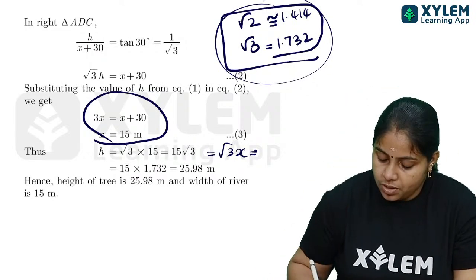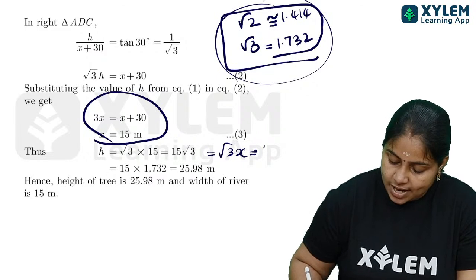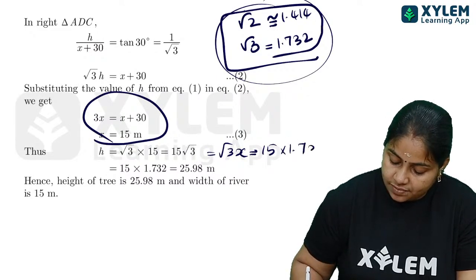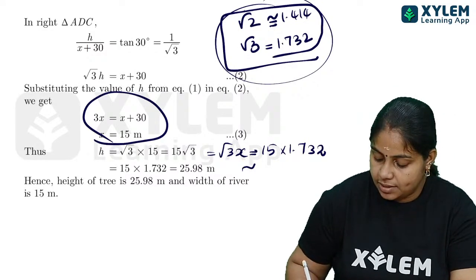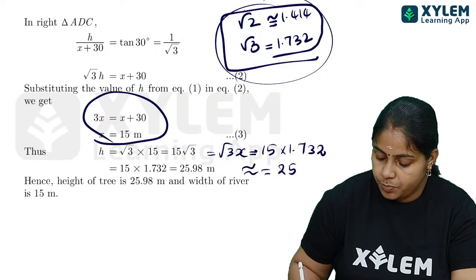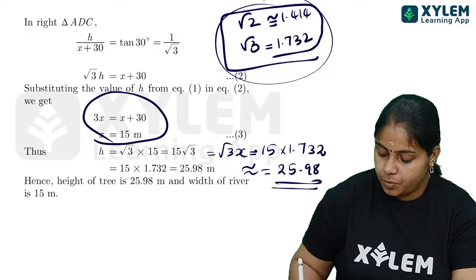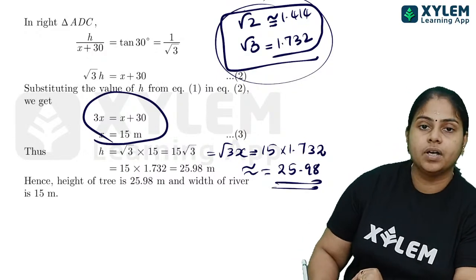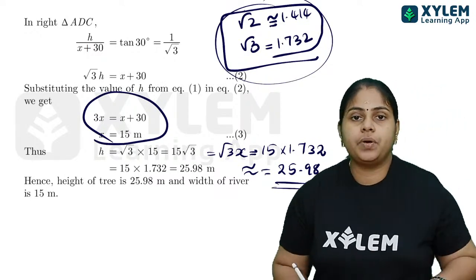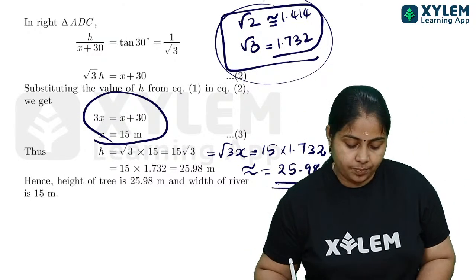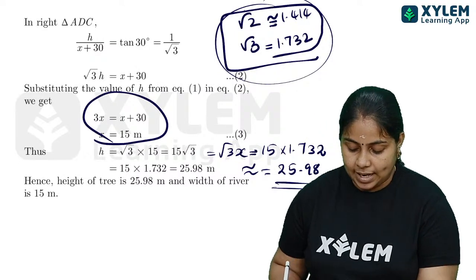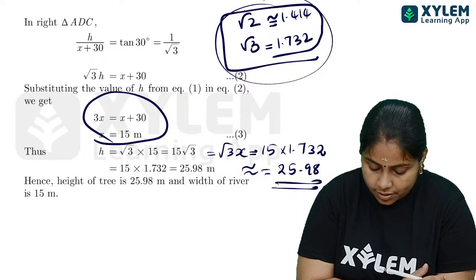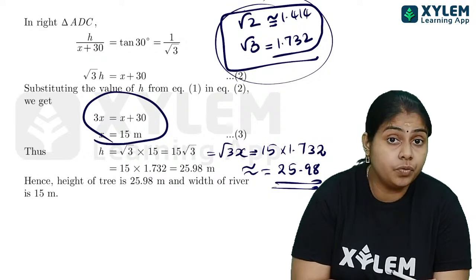So after substituting, 15 into root 3, that is 1.732, we will be getting approximately 25.98. So we can write the approximate height of the tree is 25.98, and the width of the river we already have, that is 15 meters.